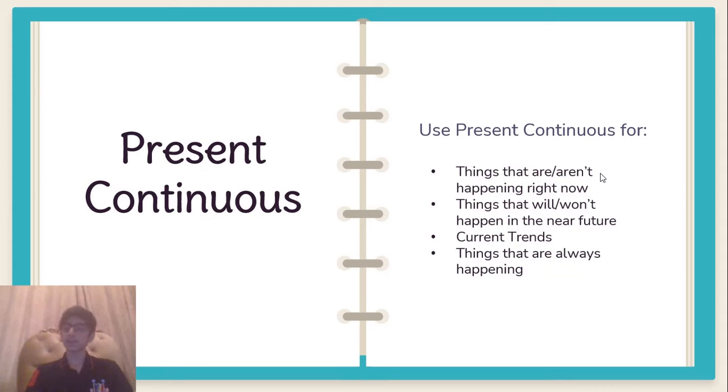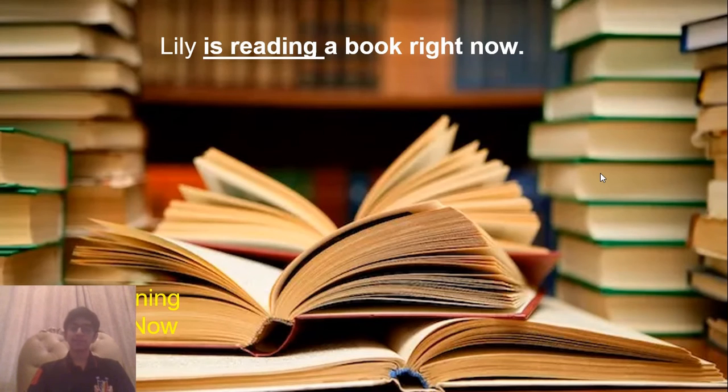Number 3 is current trends, like things that are currently happening, not in a sense of action, but like the petrol prices are currently increasing, the stock markets are decreasing rapidly. So that is the current trends. And lastly, it is used for things that are always happening. Okay, now let's move on to some examples.